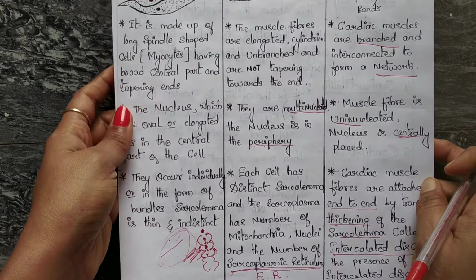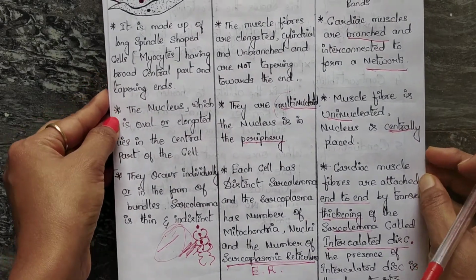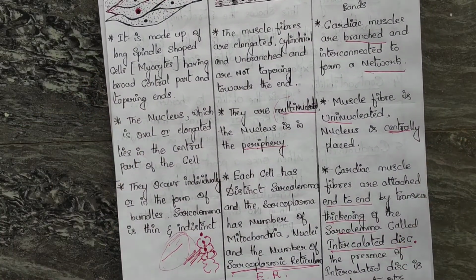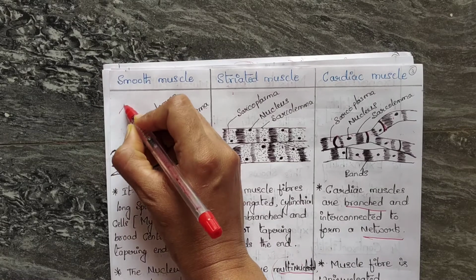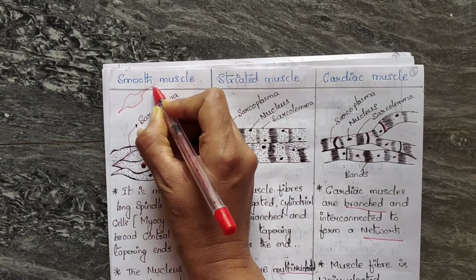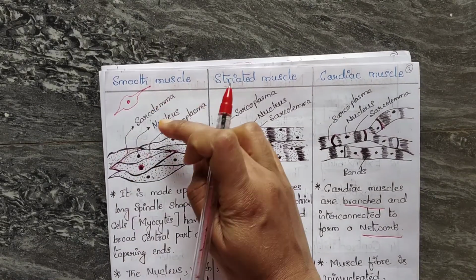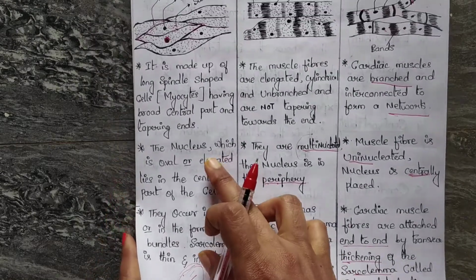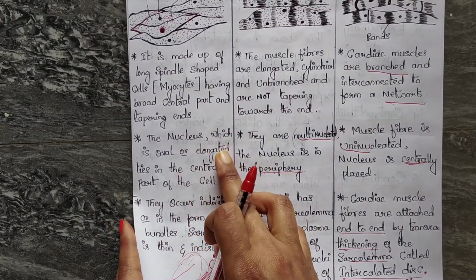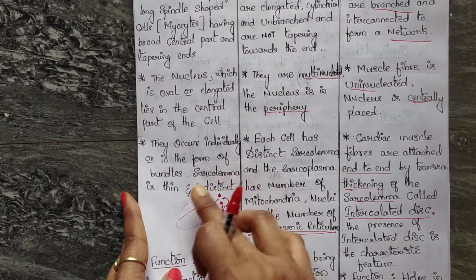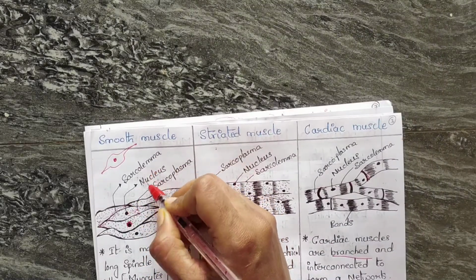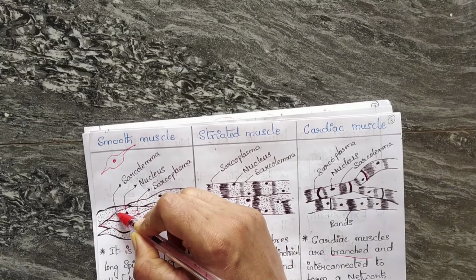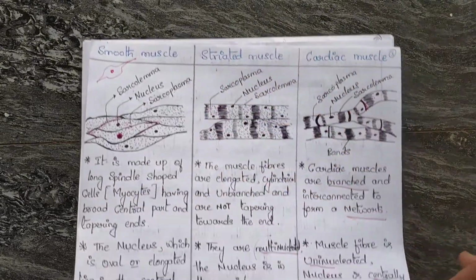Next, they occur individually or in the form of bundles. They may occur singly or in bundles. Sarcolemma is thin and indistinct in smooth muscle; you can see it is very thin and indistinct.